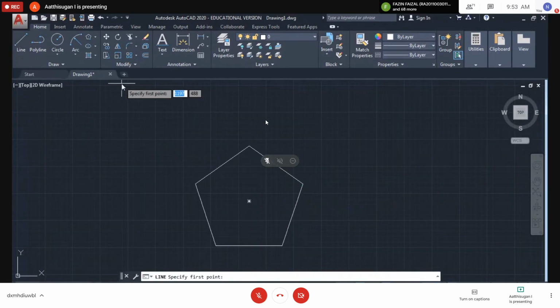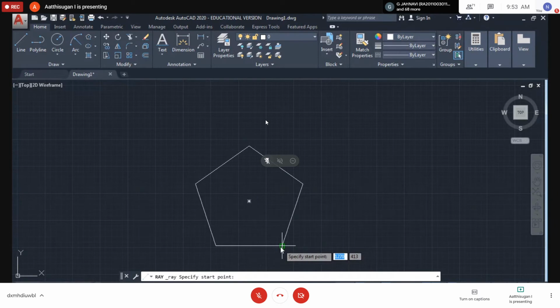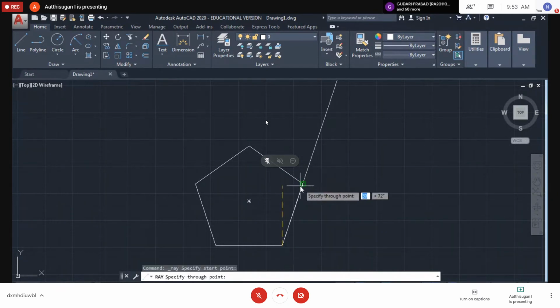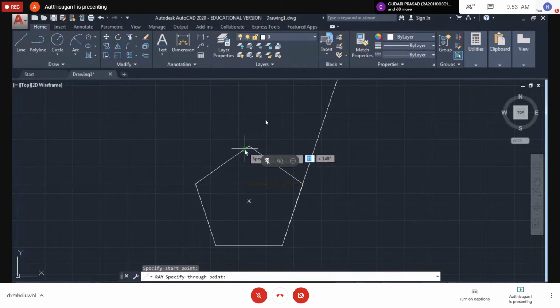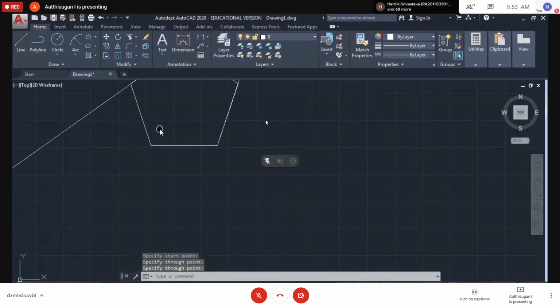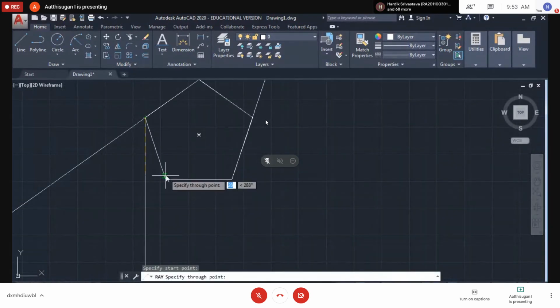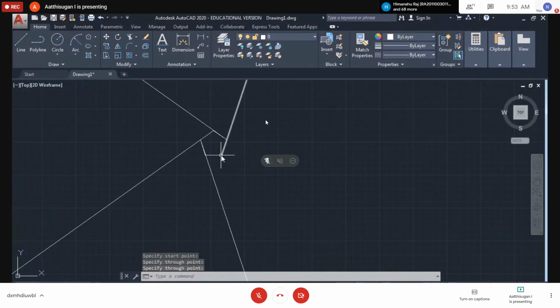With the help of the constraint option and the array command, you can draw the line from here to this point, then similarly this line, then this line, then similarly from here. Just imagine I'm unwinding these sides.